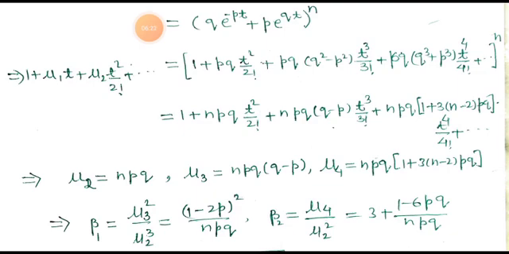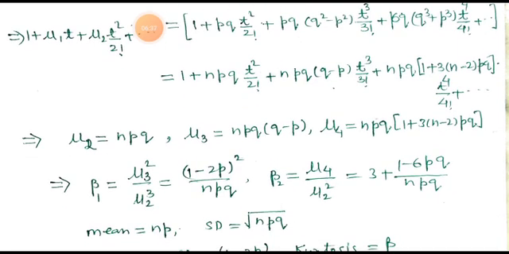This implies mu2 is equal to NPQ, mu3 is equal to NPQ (Q minus P), and mu4 is equal to NPQ (1 plus 3(N minus 2)PQ). Beta 1, as we know well, is equal to mu3 squared upon mu2 cubed.